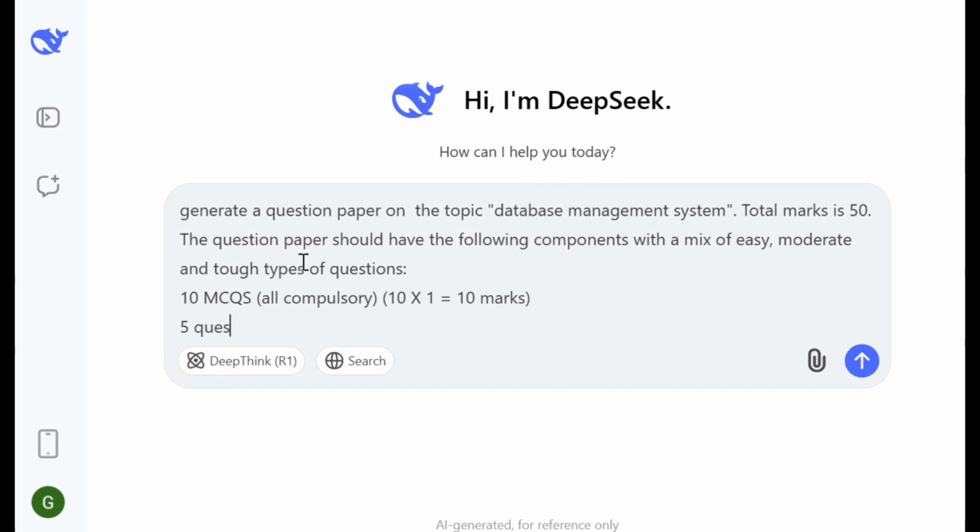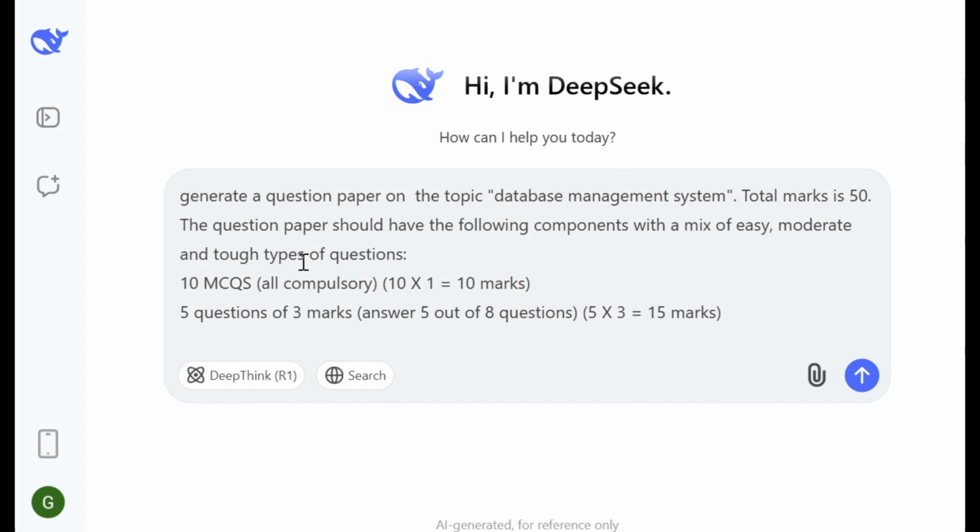Suppose 5 questions of 3 marks, answer 5 out of 8 questions, and the marking pattern will be 5 into 3 equal to 15 marks. I will press again the shift key and enter key for the next line.